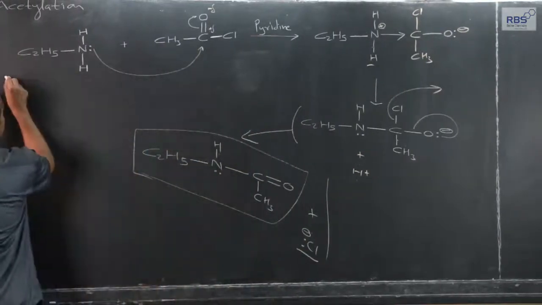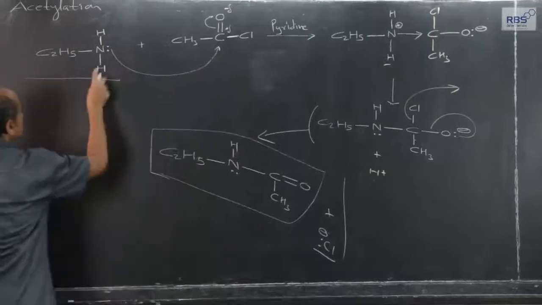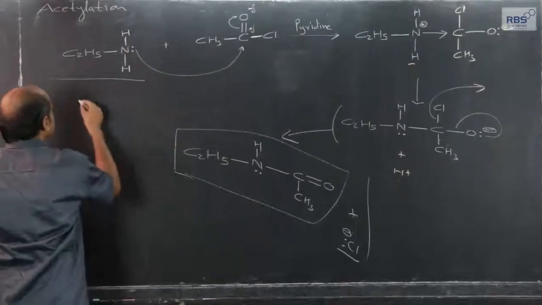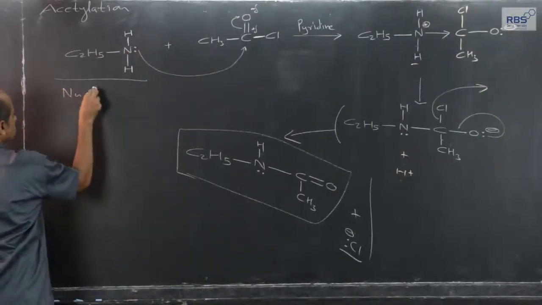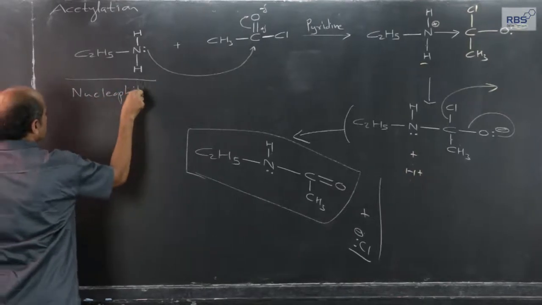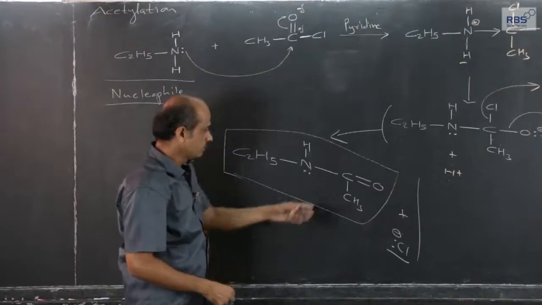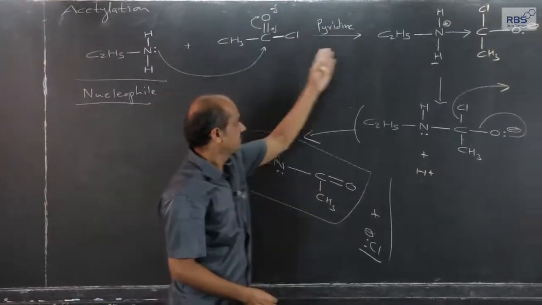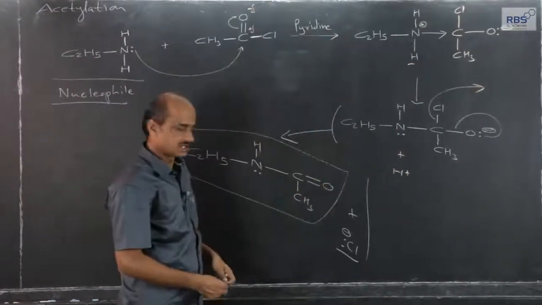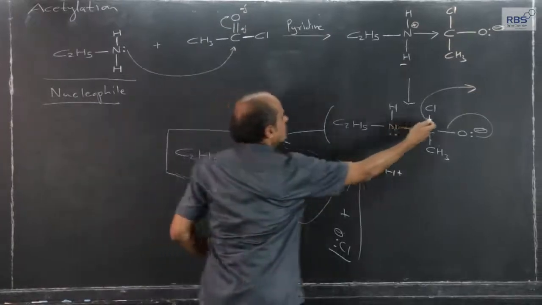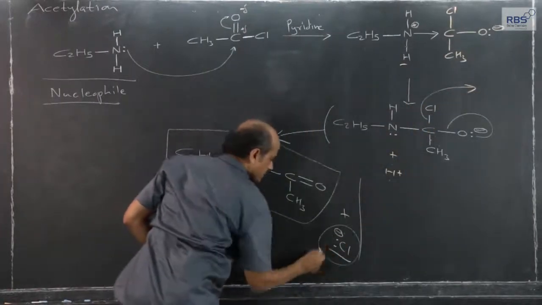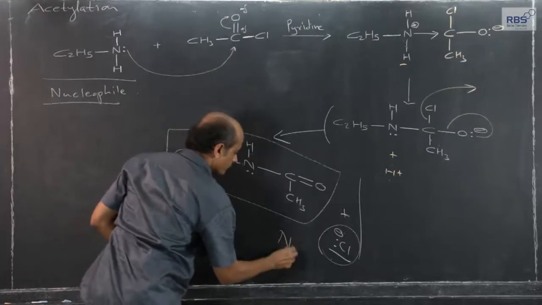So, the amine which has attacked initially, the lone pair attacks on carbon, it attacks in the form of nucleophile, and ultimately in the final step, chlorine goes out in the form of Cl minus ions. I have written it here. So, it is again a nucleophile.